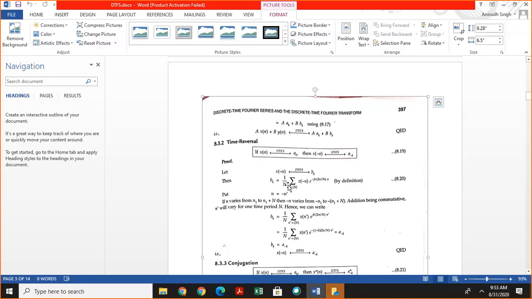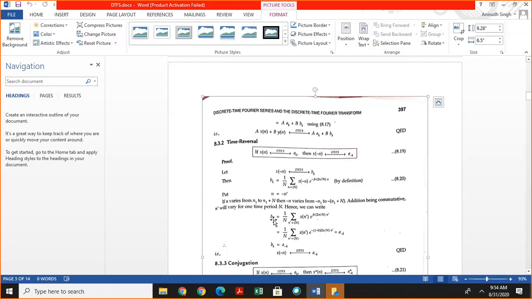So bk is given by 1 by N summation x of minus n exponential minus jk omega n by definition, and if we substitute n equal to minus n dash, then we get bk is equal to 1 by N x of n dash, and here exponential plus jk omega n dash.